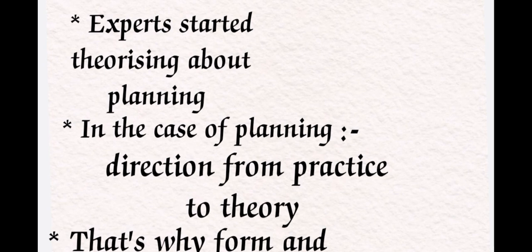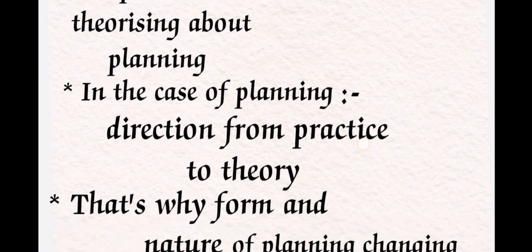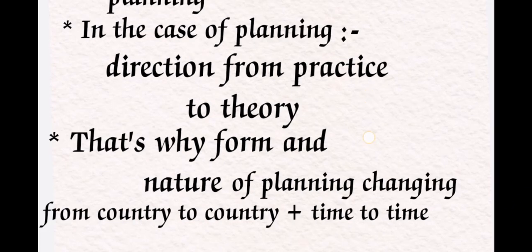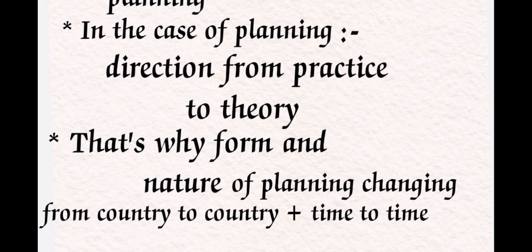So in the case of planning, the direction is from practice to theory. Not only practicing, but we have to learn about the different countries that follow economic planning. This is why the form and nature of planning kept changing from country to country and from time to time.